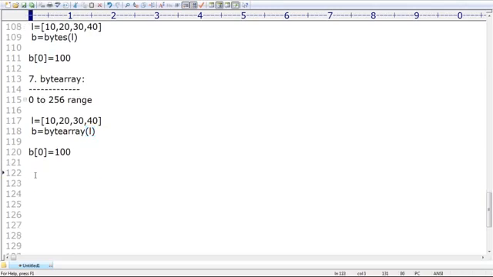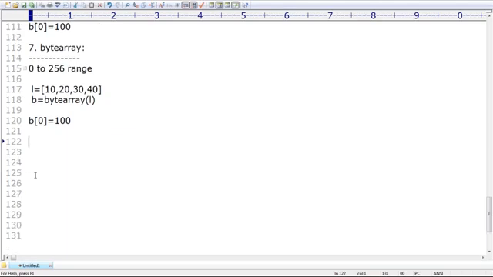Clear, right? Where can we use bytes and bytearray more frequently? Especially if you want to represent binary data. The most commonly used data types for binary data are bytes and bytearray. Maybe in the next session we may use them. Don't worry about that. If that situation comes, I will repeat it once again.